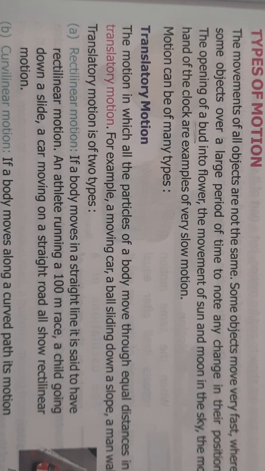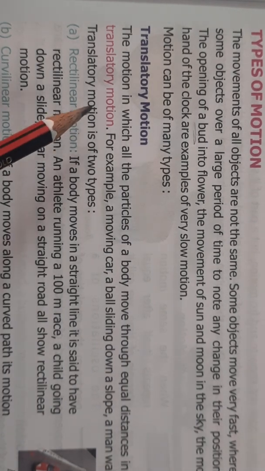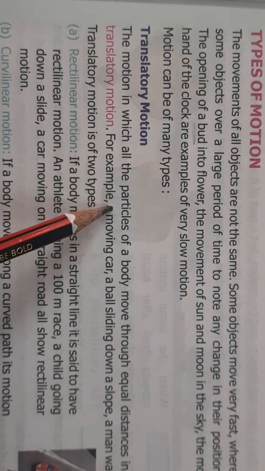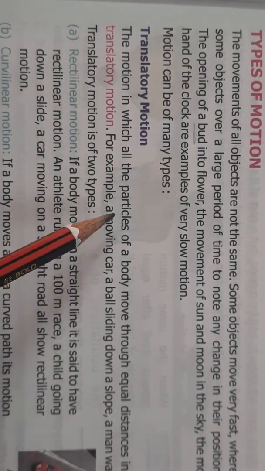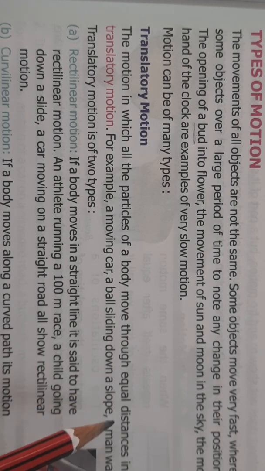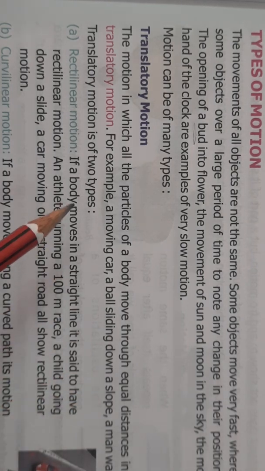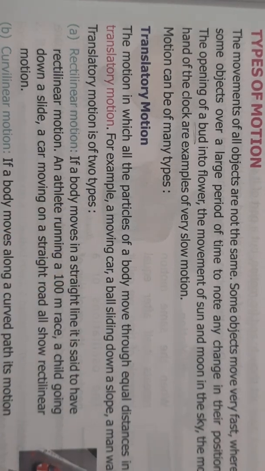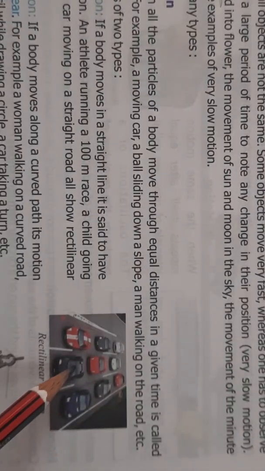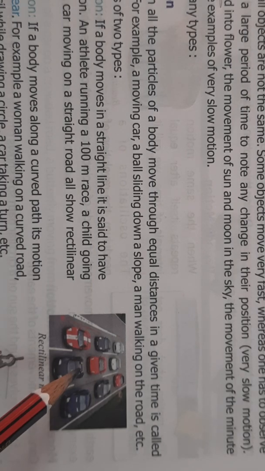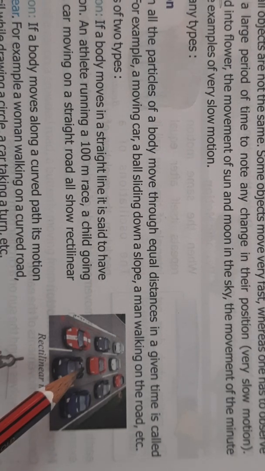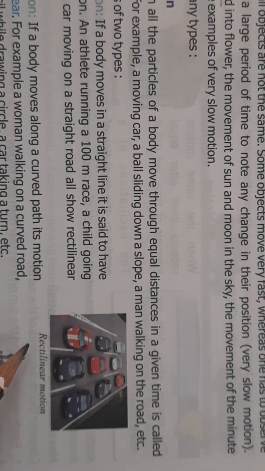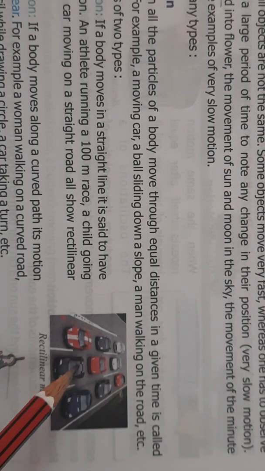Now, motions can be of many types. The first one is translatory motion. Translatory motion means the motion in which all the particles of a body move through equal distance in a given time. So, for example, a moving car. If you look at a car, all parts of that particular car are moving. It is covering equal distances. A ball sliding down a slope, a man walking on the road, the whole body is moving.